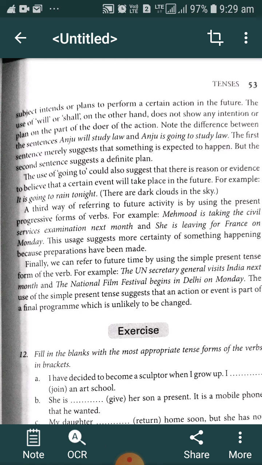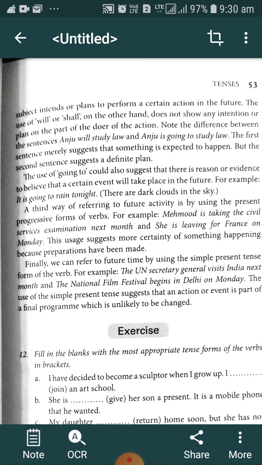This is the most important thing you must keep in mind when we are talking about the future using the simple present tense. It means that it is part of the final preparation, part of the program, and that will definitely happen. That program is not going to change. In such cases, when that particular thing will definitely happen and the preparation has been done, we have to use only the simple present. When we are referring to the official program with future reference, we must use the simple present tense.